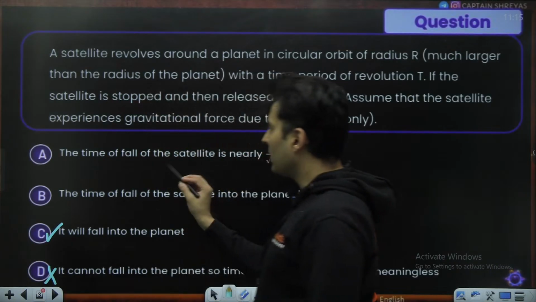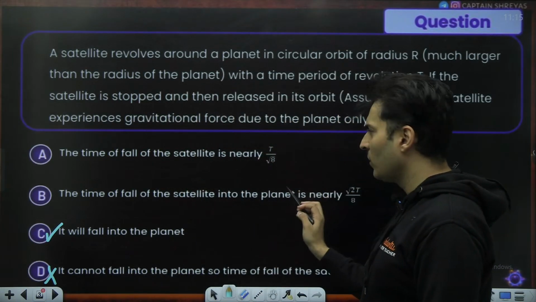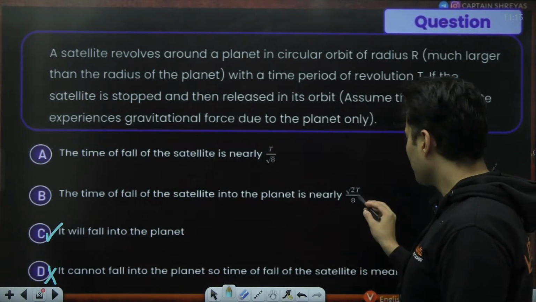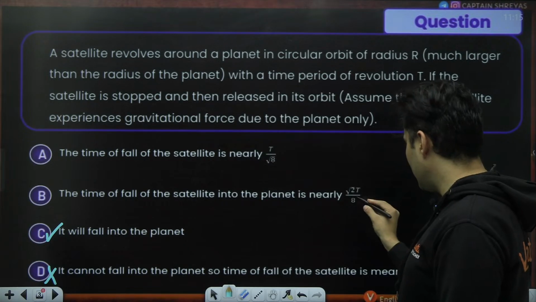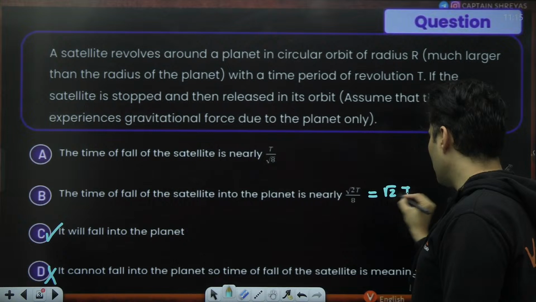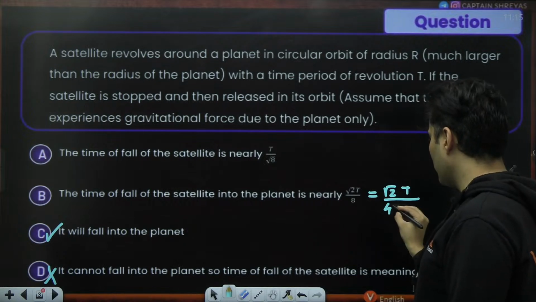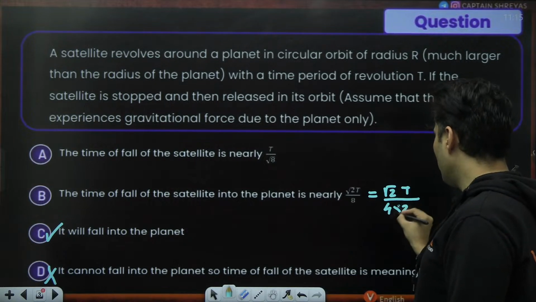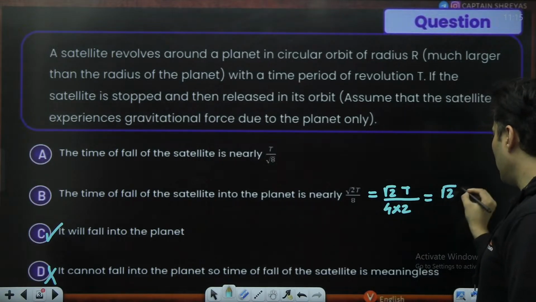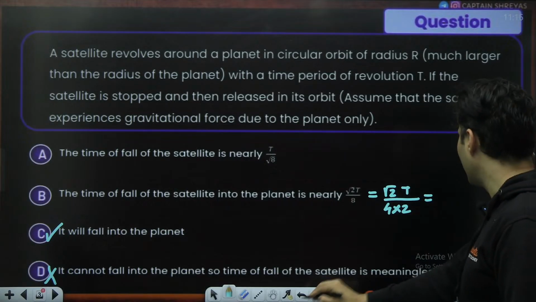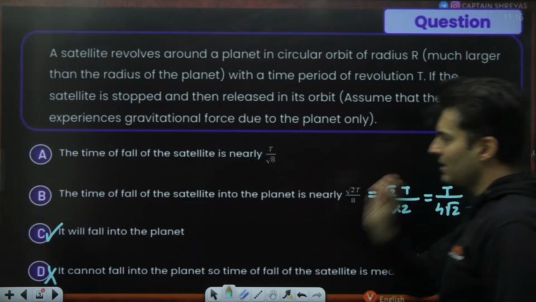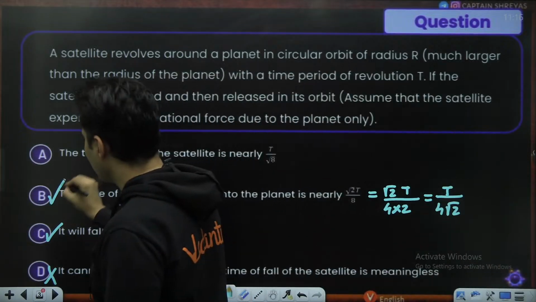As you can see, the time taken to fall is root 2 T by 8. Now, if you want to write it in a slightly different form, this will be root 2 into T, and 8 is nothing but 4 into 2. That root 2 will cancel, so this will become T by 4 root 2. Oh, exactly, this is what we need. So B is the right answer.